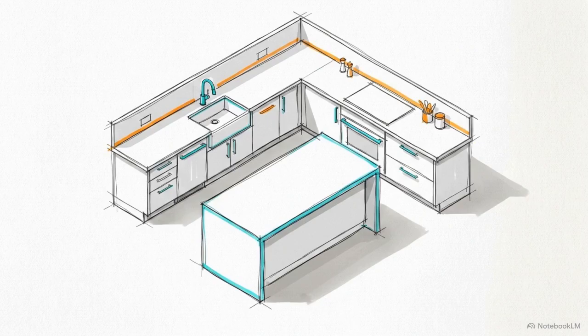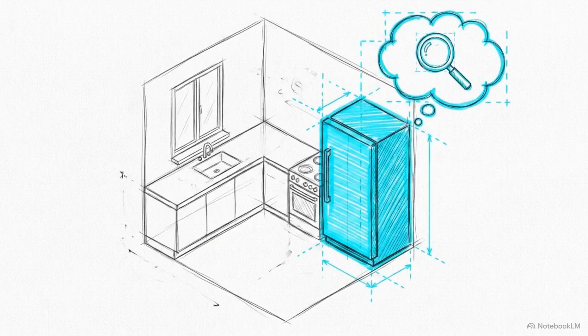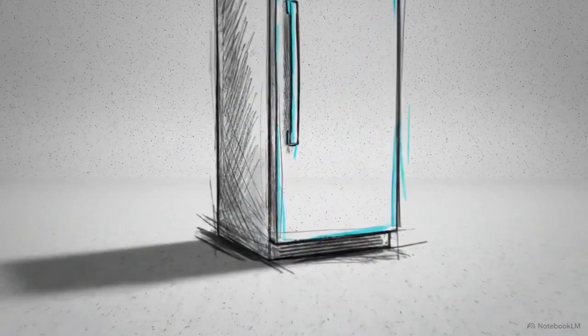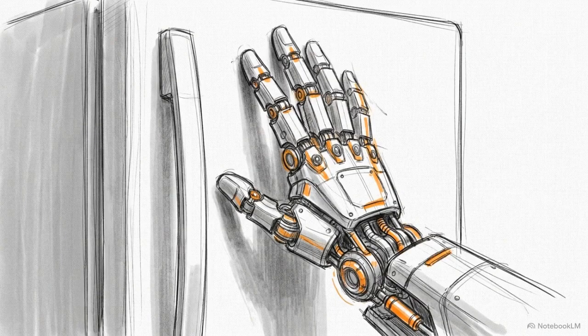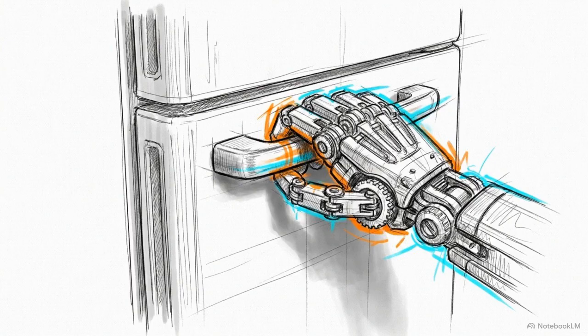You can see this clearly in text-based household navigation tests. Given a prompt to find a specific object, a ReAct model starts with a thought. It reasons that the item is likely stored in the kitchen fridge. It executes the action to go to the fridge. The environment then returns an observation. The fridge door is closed. Instead of repeatedly trying to grab the item through a solid door, the model prints a new thought. It recognizes the obstacle, updates its working memory, and decides its next action must be to open the door.